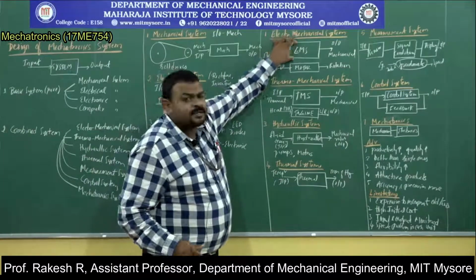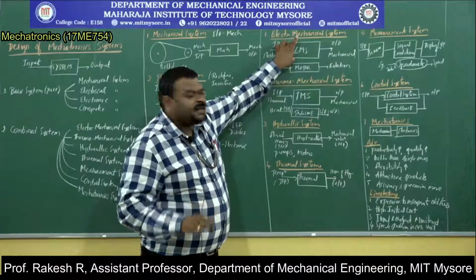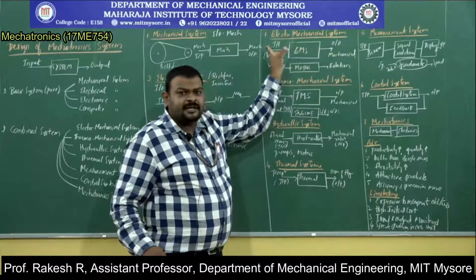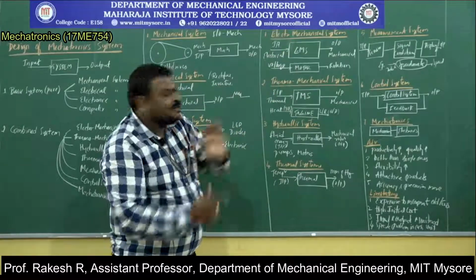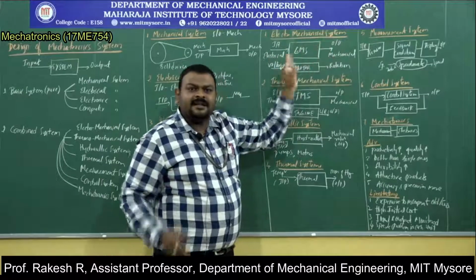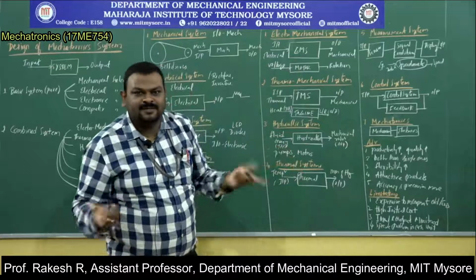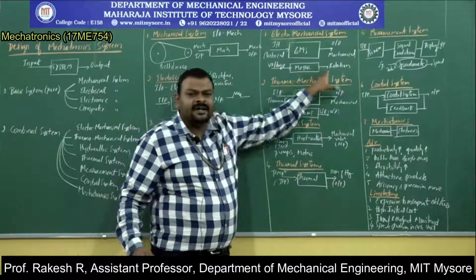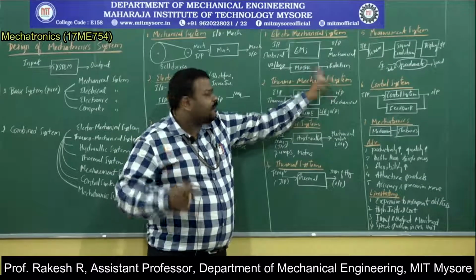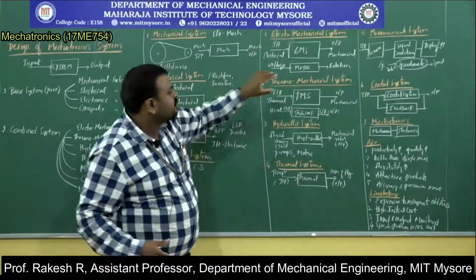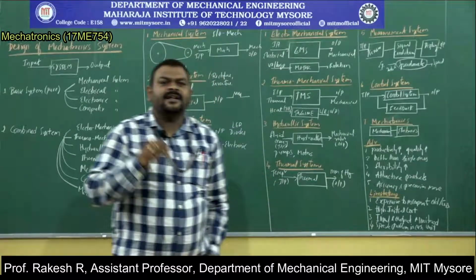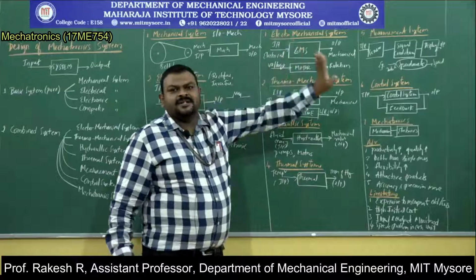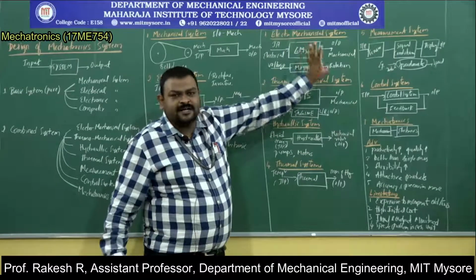If I represent an electromechanical system in a block diagram, it will be like this. The output is mechanical in nature, the input is electrical in nature. It is also reverse: the output can be electrical and the input can be mechanical. That is also an electromechanical system, the same thing. The example for this is a motor, again rotation. Rotation is the output, voltage is the input. So this is an electromechanical system. An electromechanical system is the combination of an electrical system and a mechanical system. Almost all the words are explanatory.